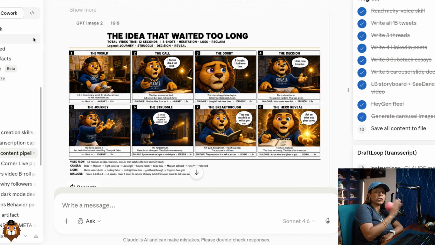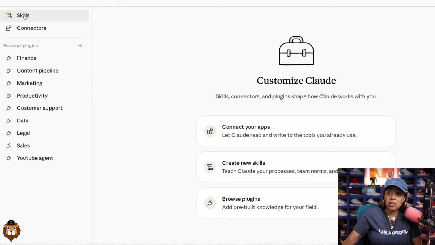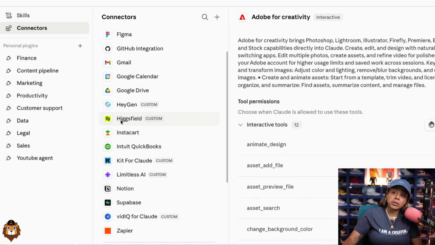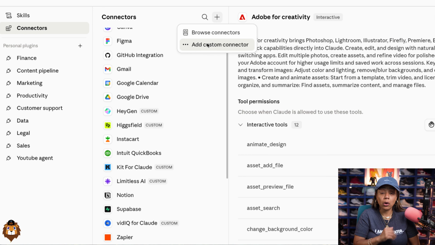Now to make this work, we don't just need the skill, we need the connectors. And for this to work, we need the Higgsfield connector. I did do a video about how to set up Higgsfield and Claude, and I'll drop that up top and also in the description. To make sure that you have this connection, you're going to go into connectors, and it should say Higgsfield right here. If not, you're going to have to do add custom connector, and I walk you through that in the video.